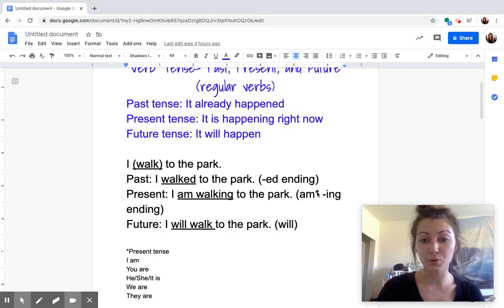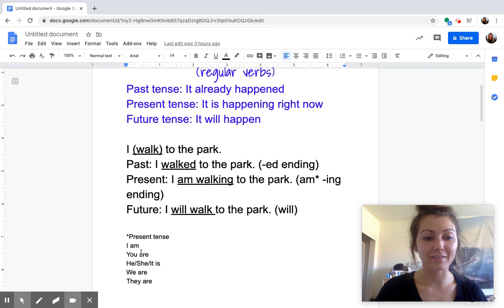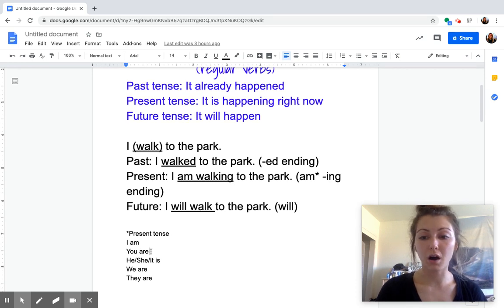Now, Miss Metz made a little note here next to am, because when we're talking about present tense, we have two verbs really. We have the verb be, and these are the different forms that we have that verb. I am, you are, he, she, or it. So anytime we're talking about another person or another thing, we use is, we are, they are. You'll see that come up more in our practice, but make sure you pay special attention to this note right here. That's when we are writing in present tense. So coming back up to our present tense sentence, I am walking, adding that ing ending to our verb walk.